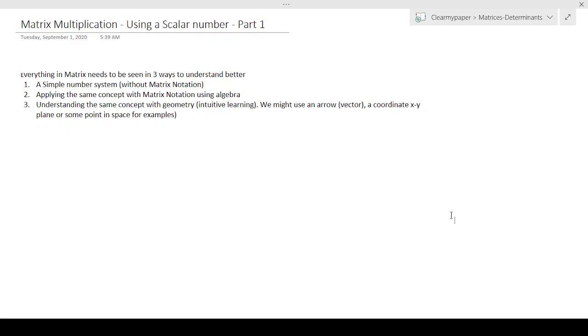One way of looking at it is drawing a parallel to the mathematical operation on a matrix. For example, if you're doing addition, subtraction or multiplication, like I explained in the last video, assume that you remove the matrix notation.